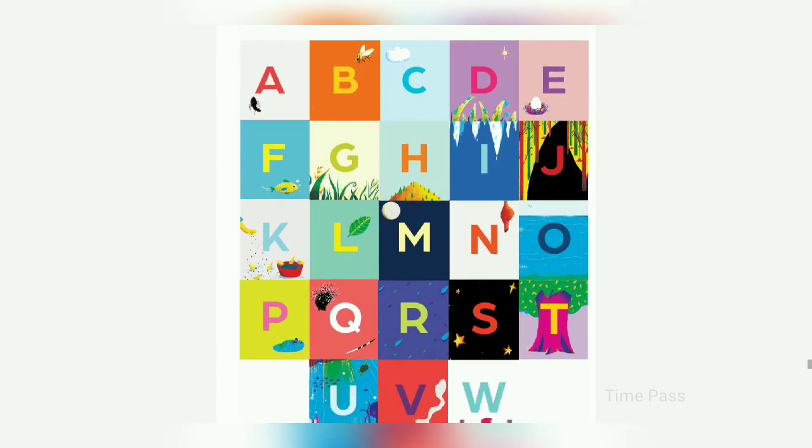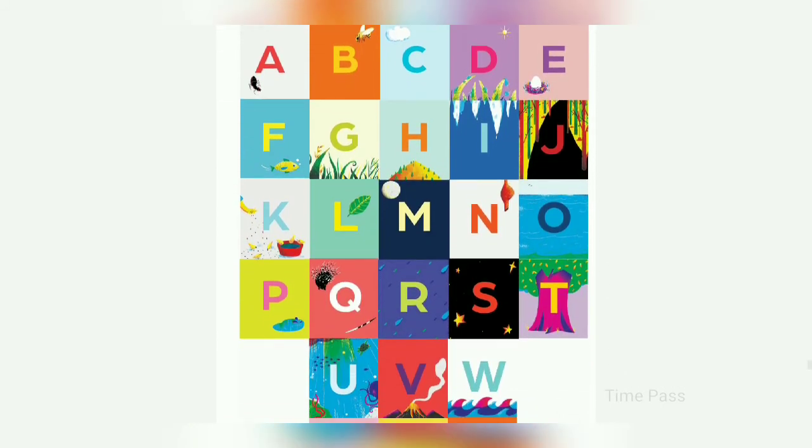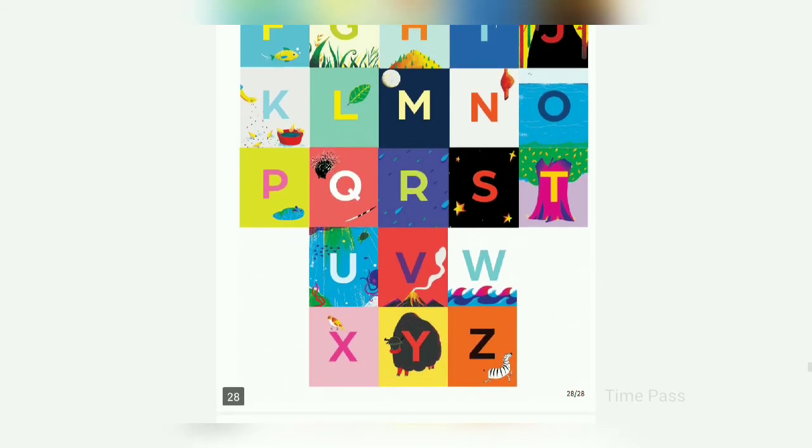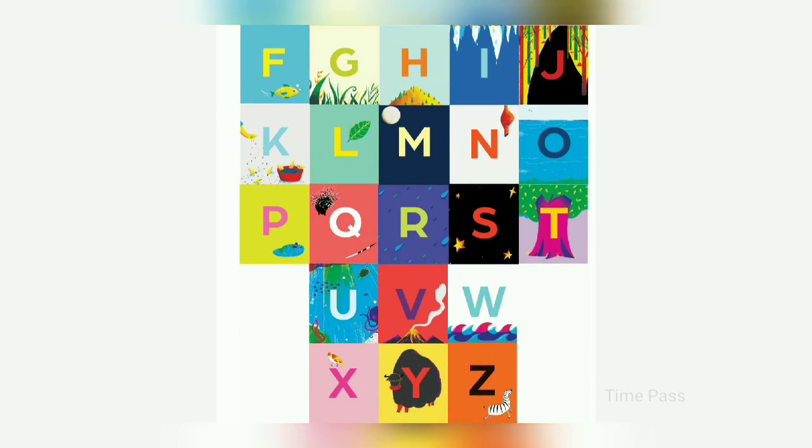A is for, again let us see it. A is for ant. B is for bee. C is for cloud. D is for dewdrops. E is for egg. F is for fish. G is for grass. H is for ill. I is for ice. J is for jungle. K is for kind. L is for leaf. M is for moon. N is for nest. O is for ocean. P is for puddle. Q for quill. R for rain.